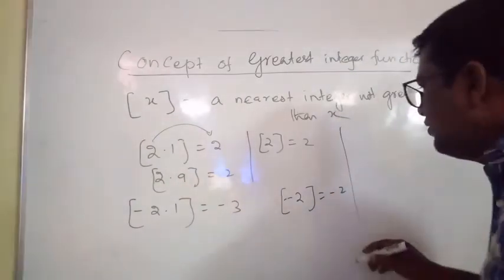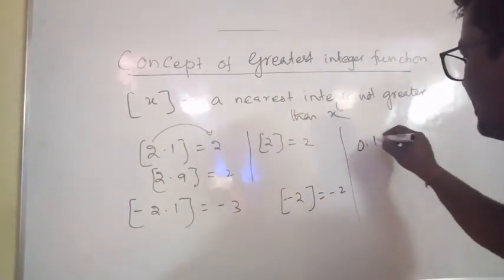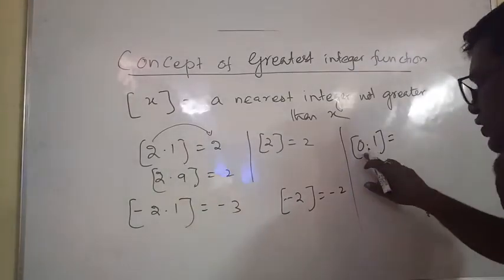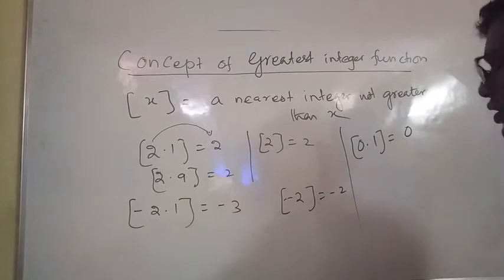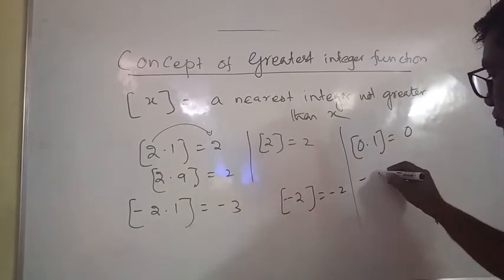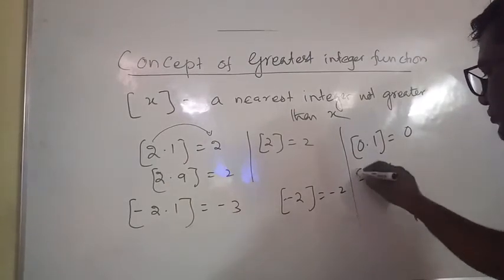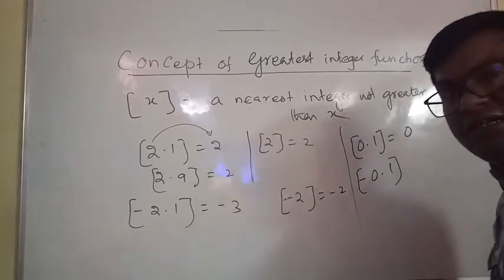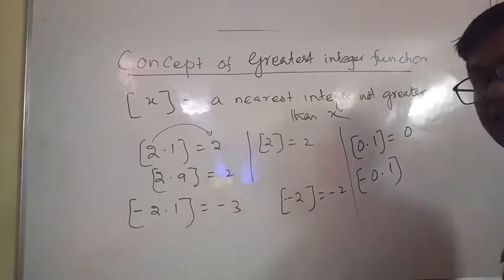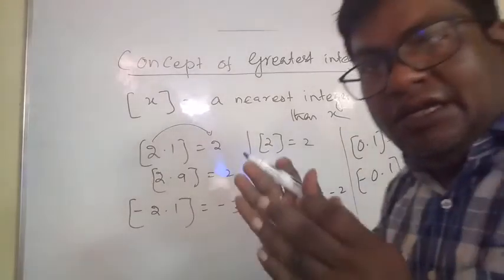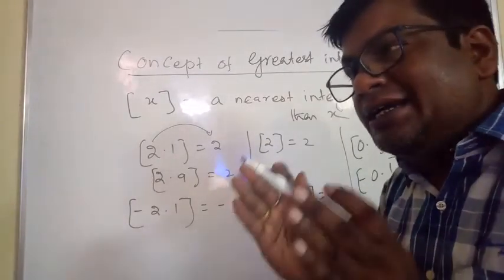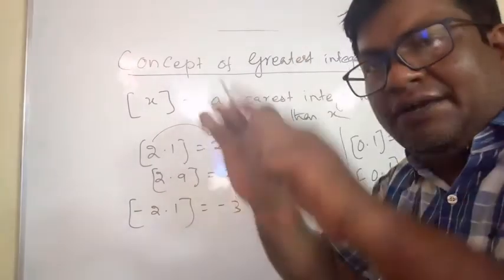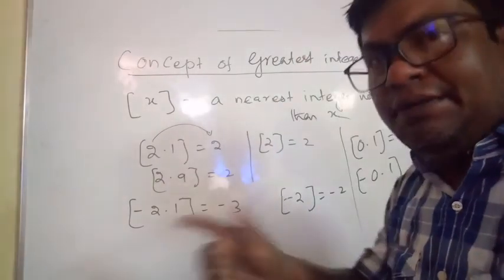For negative non-integer, the answer will be the integral part minus 1. So what is the greatest integer function of 0.1? It is a positive non-integer, so the integral part is 0. And what is minus 0.1 bracketed? It is a negative non-integer, so the answer is the integral part minus 1. If x is non-negative, then bracketed x is equal to the integral part.